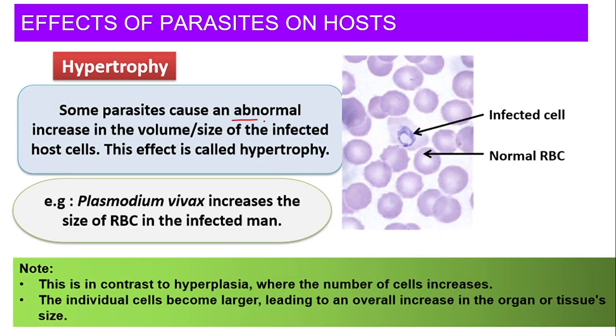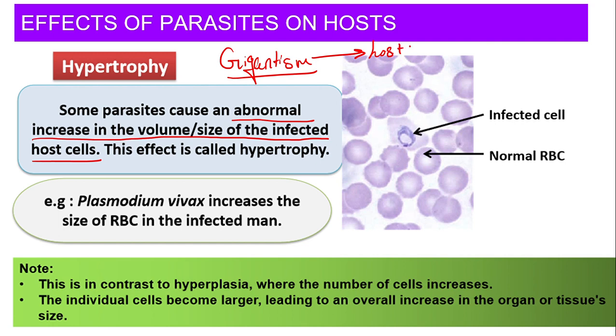Now, another one is your hypertrophy. Some parasites cause abnormal increase in the size or the volume of the infected host cell. हमने gigantism में क्या पढ़ा था? Abnormal increase in height पढ़ा था, पर पूरे host cell का पढ़ा था. यहाँ पे पूरे host का पढ़ा था. यहाँ पे क्या पढ़ा? Infected of only host cell. जब host cell का abnormal increase in size होता है, we call it as hypertrophy. For example, Plasmodium vivax increases the size of RBC. This increasing the size of RBC, we call it as hypertrophy, right?